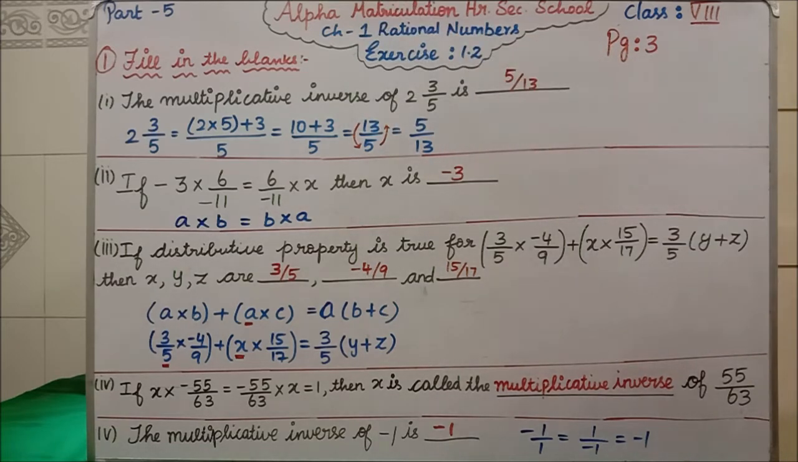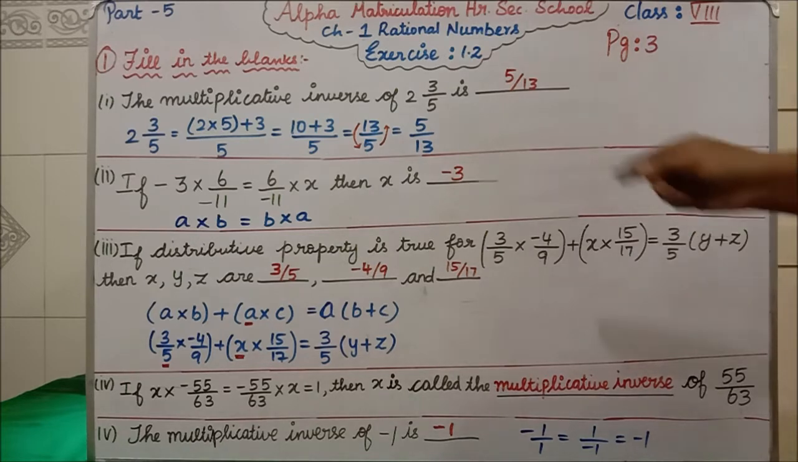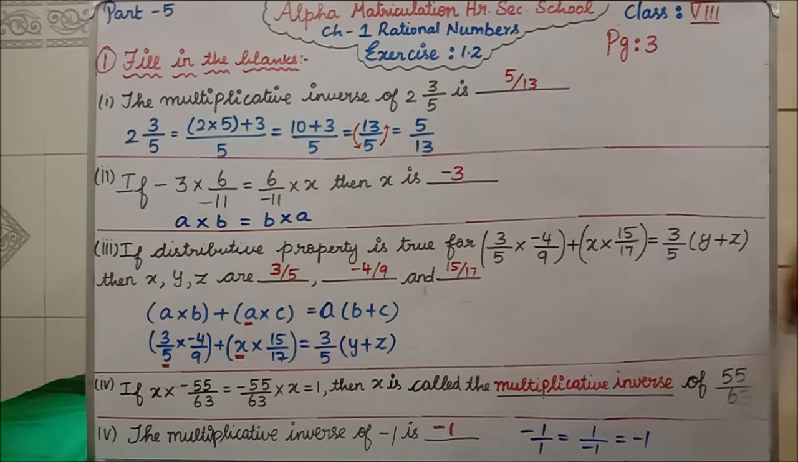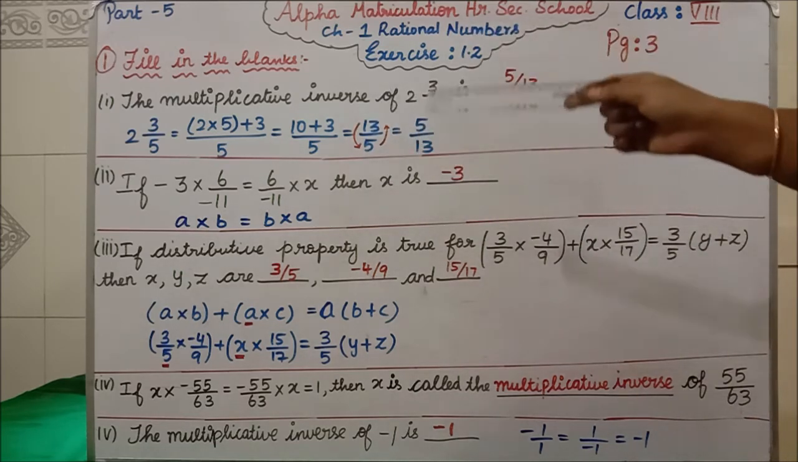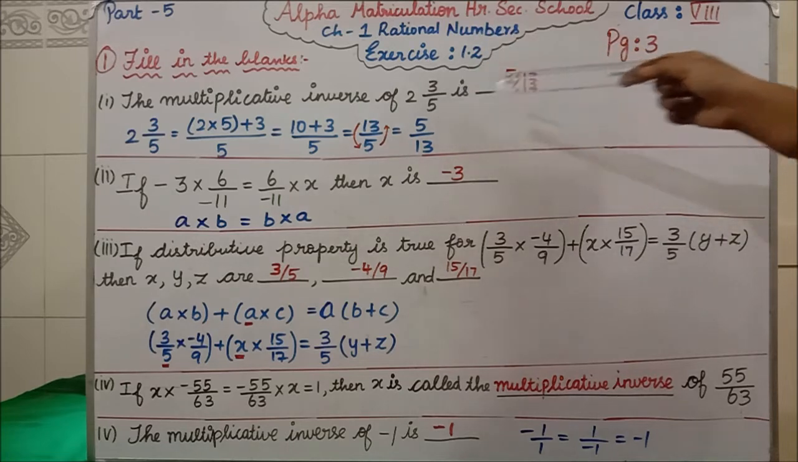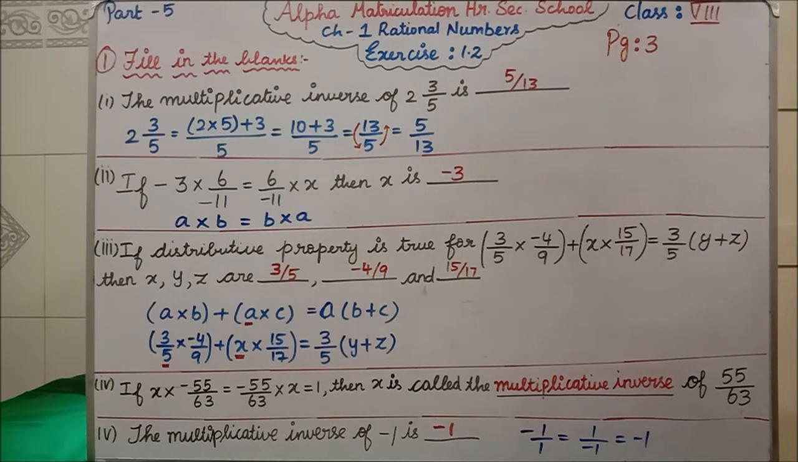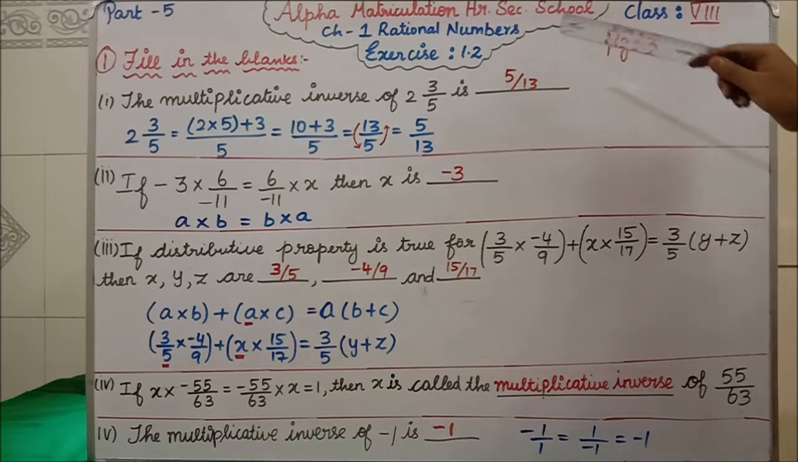Multiplicative inverse, they are saying. Multiplicative inverse means what? The numerator part will go to the denominator, and the denominator part will come to the numerator. Multiplicative inverse means immediately you have to think about the reciprocal. Clear? See here, 13 by 5. Now reciprocal means this 5 will go up, then 13 will come down. So the multiplicative inverse of 2 3 by 5 is 5 divided by 13, our answer. Clear? The same order you have to write in your classwork.